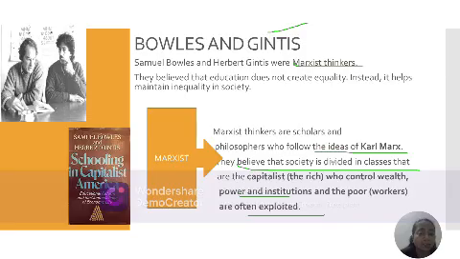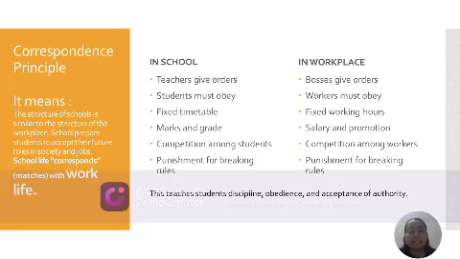The rich are powerful. Bowles and Gintis state that education does not create equality. Instead, it maintains inequality in society. There is inequality in society even though we have the education system. They have given the correspondence principle.